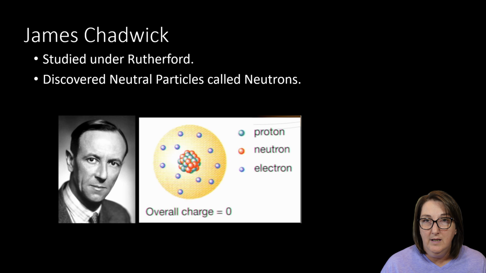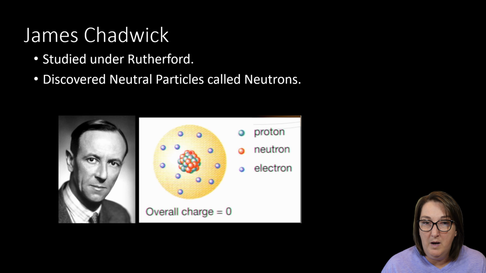Next we have Chadwick. He actually studied under Rutherford, and he discovered the neutral particles inside this nucleus. He recognized that the mass was a little off. If I had all these protons and they were all the same number, my number should be very specific. But what he recognized was that wasn't the case. What he would predict a mass to be was not the mass. And he recognized that there was something in there that was neutral.